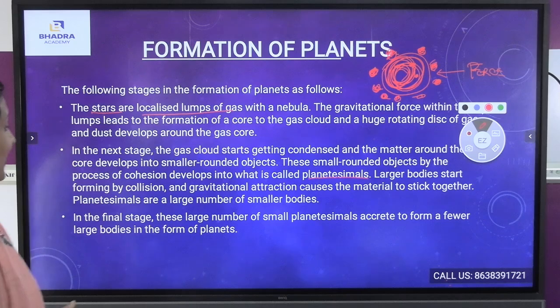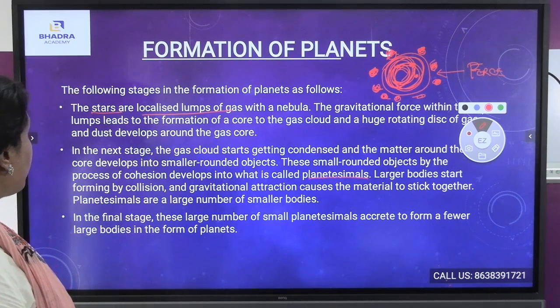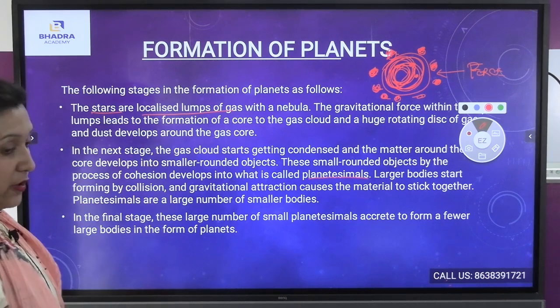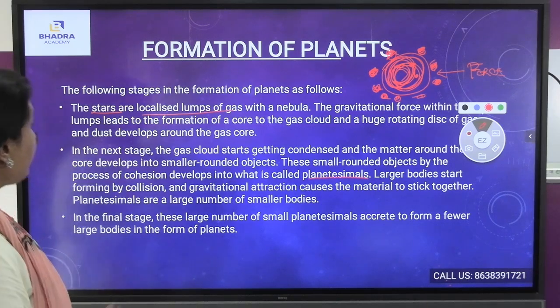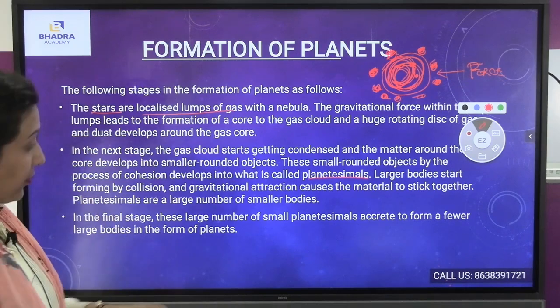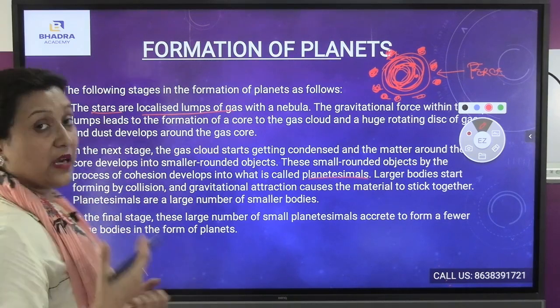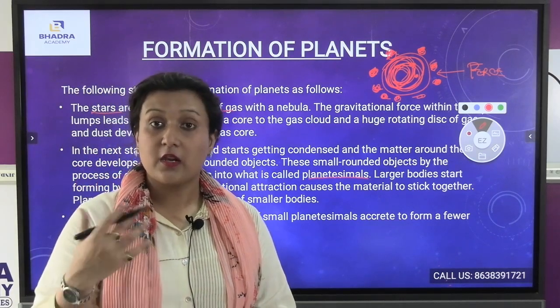by collision, and gravitational attraction causes the material to stick together. Planetesimals are a large number of smaller bodies. Now, if I talk about the planetesimals, the larger bodies have started to form with the help of collision.